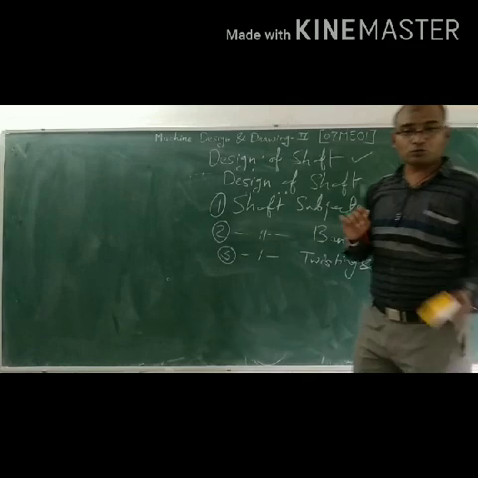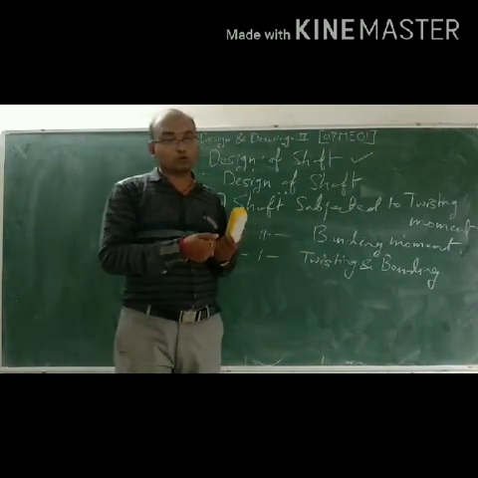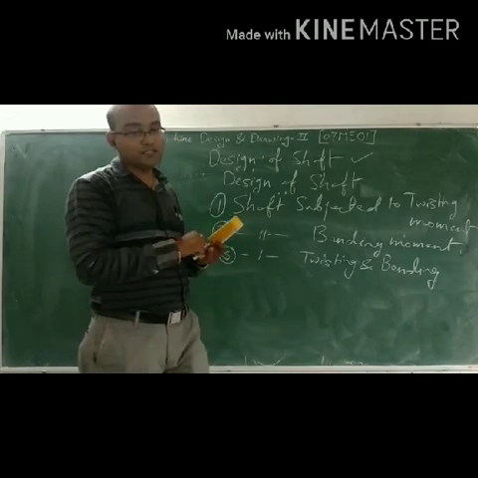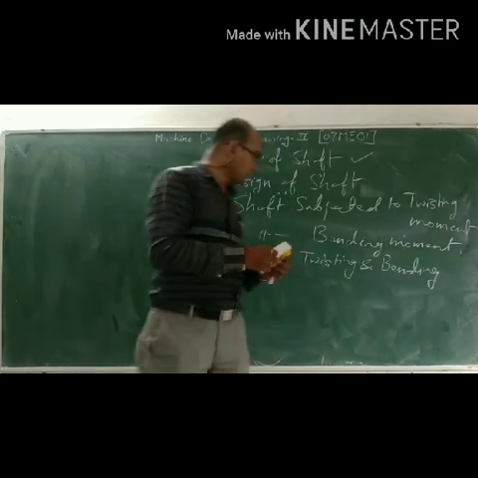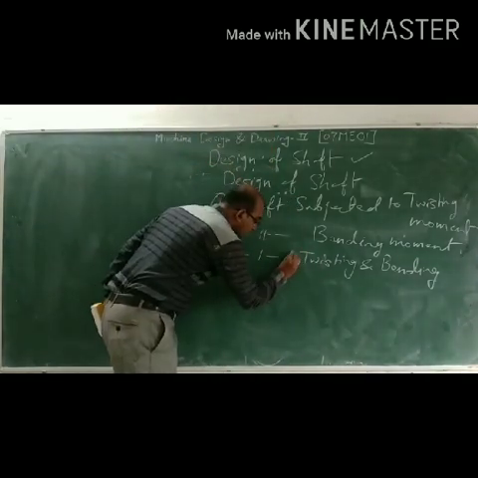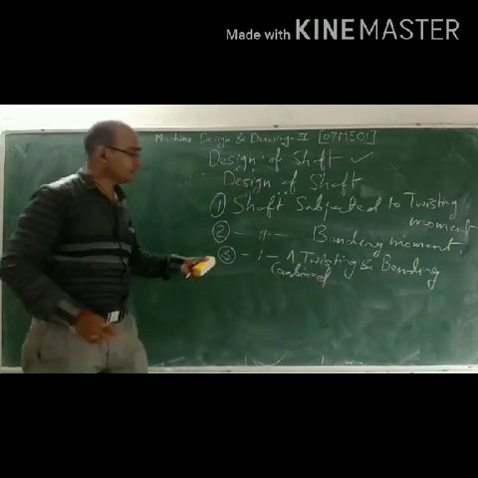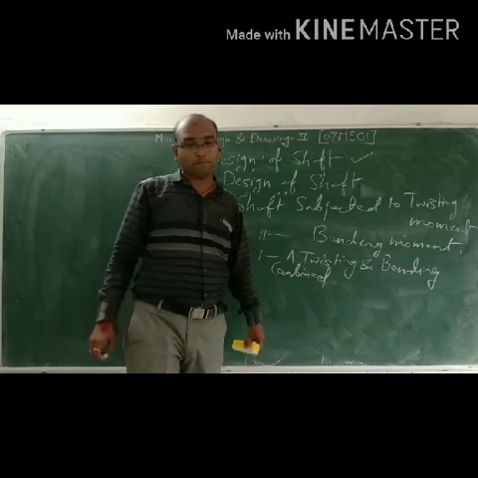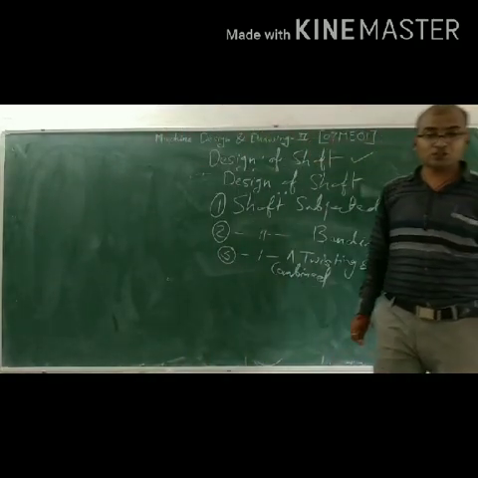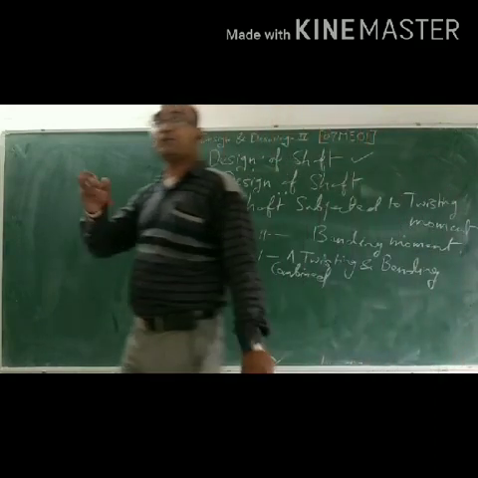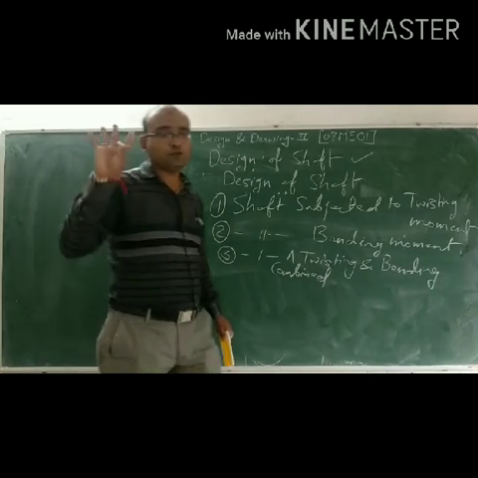Okay, so in the design of shaft: shaft subjected to twisting moment or torque only, then shaft subjected to bending moment only, then shaft subjected to combined twisting and bending moment, and the 4th one is the shaft subjected to axial load in addition to combined torsional and bending loads. So we can discuss these 4 types.